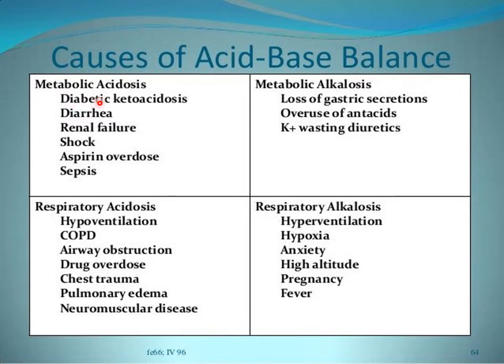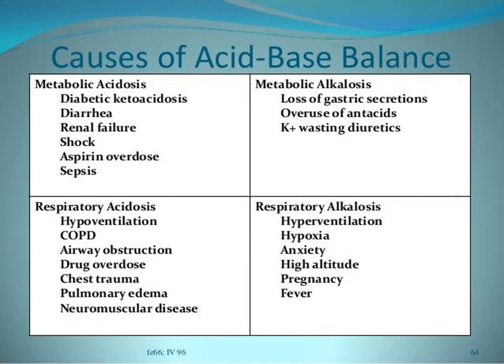So first of all is diabetic ketoacidosis. Diabetic ketoacidosis occurs in diabetes mellitus, especially type 1 diabetes mellitus, which is also known as insulin dependent diabetes mellitus. In case of type 1 diabetes mellitus, there is an absolute deficiency of insulin inside the body, and if insulin is not given exogenously, it can lead to a condition known as diabetic ketoacidosis, which is an example of metabolic acidosis.